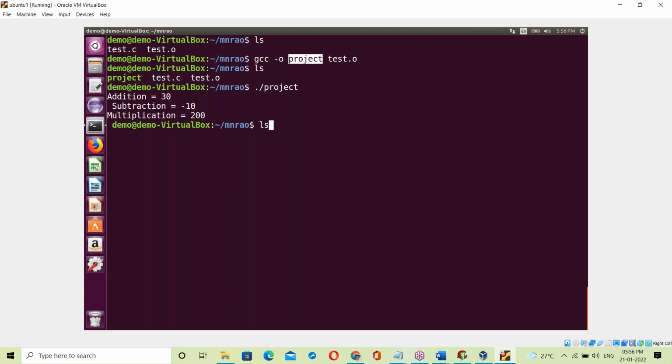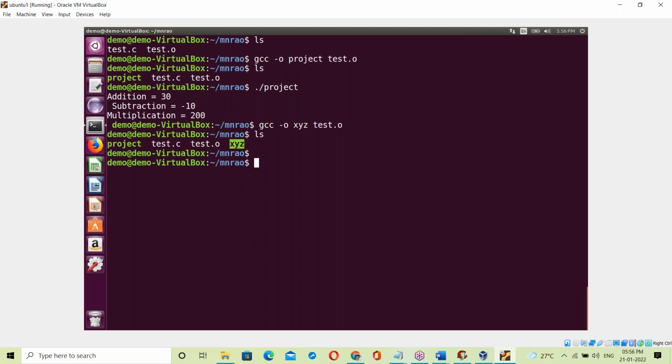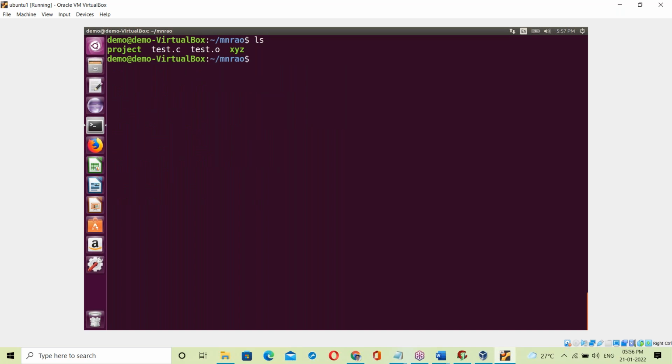See here, the exe name can be anything. Suppose I'm giving some name like XYZ. Green color means exe file. So ./XYZ. Yes, execute it. That's it here. So what happens here? At the time of generating the exe file, see gcc, the C language compiler, taking the binary code of your program.